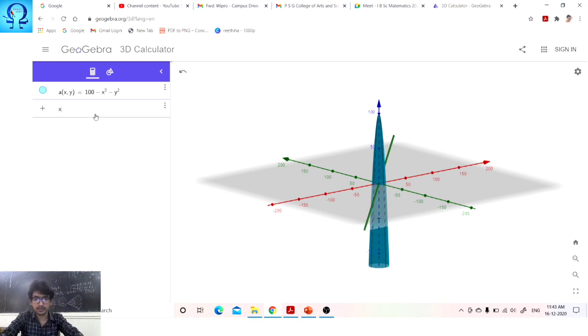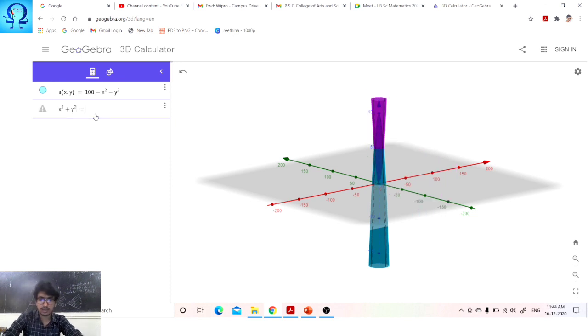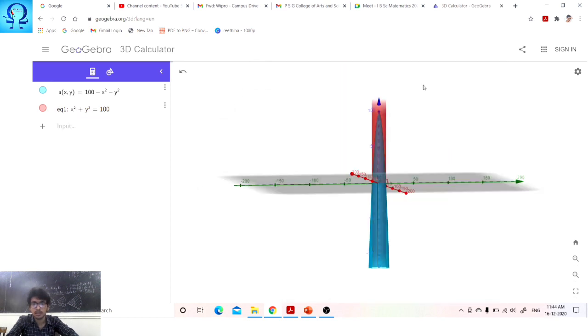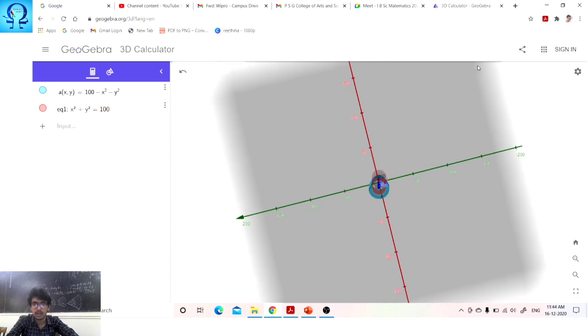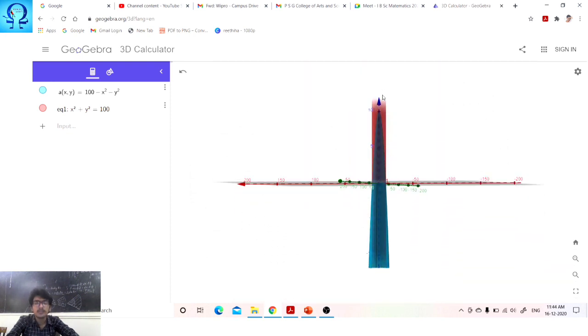And the level curves was what? X squared plus y squared is 100. This was one of the curves, right? When you plot these curves in a 3-dimensional setup, it assumes z is equal to 0, and that is why you are getting a cylinder which is extended. Actually, the cylinder is an extension of what? Is an extension of a circle along the z axis.